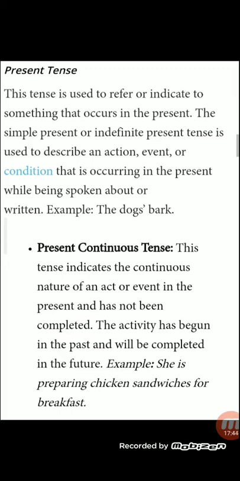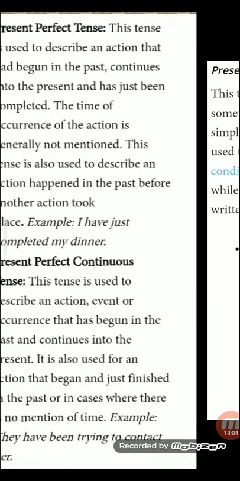Present continuous tense, ing आएगा definitely. This indicates the continuous nature of an action, act or an event which is in the present and has not been completed. अभी भी वो काम चल रहा है. The activity has begun, already started, but it is still ongoing. That is, she is preparing. Example is chicken sandwiches for the breakfast.